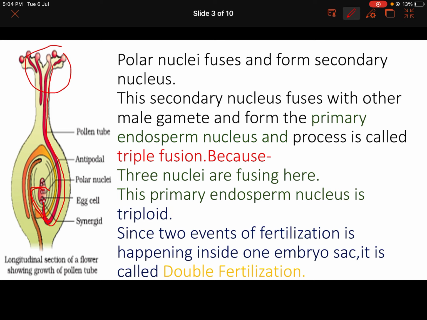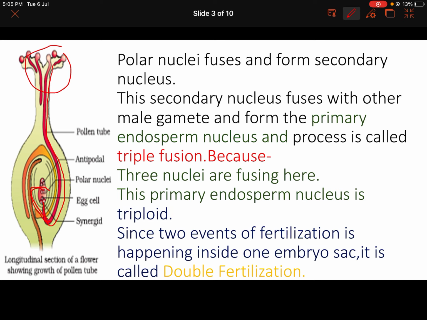What is N? N is the haploid number of chromosomes present inside any organism. One chromosome of each type, that is haploid. What is diploid? Two chromosomes of each type, that is 2N.